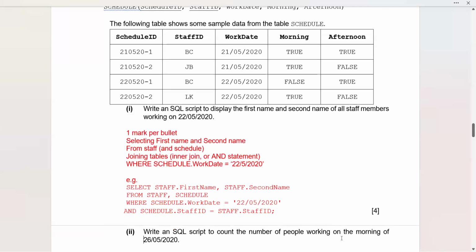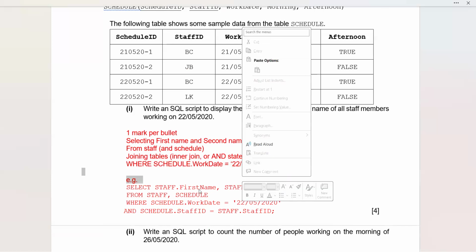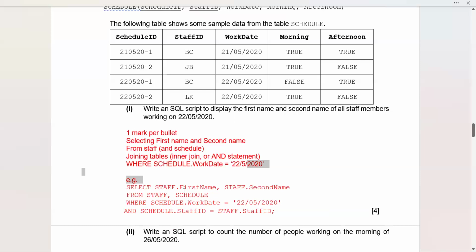So just an example: select staff.first name, since you were supposed to obtain the first name and the second name from the staff table. That's why you needed to mention staff.first name, comma, staff.second name, from staff comma schedule.